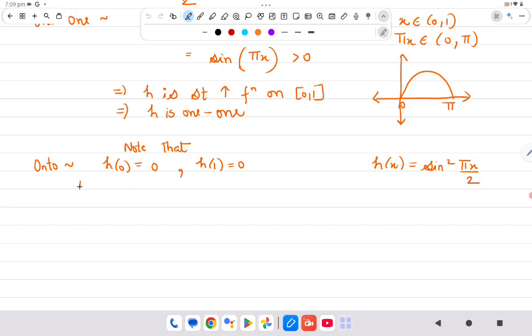So क्योंकि 0 पे ये 0 वैल्यू ले रहा है और 1 पे it is taking the value sine square pi by 2, which is 1.